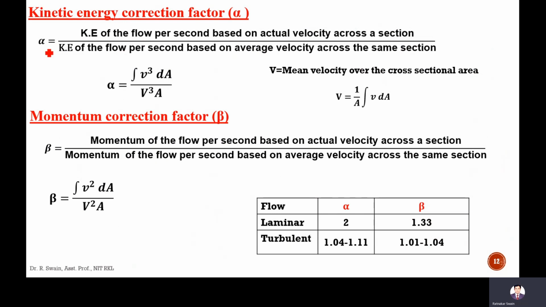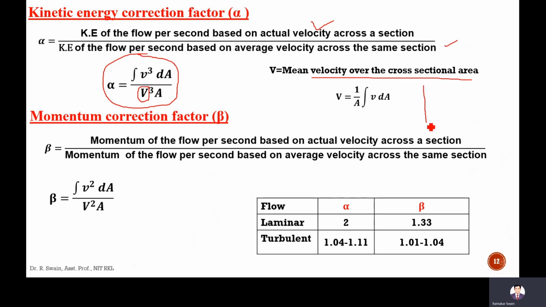The alpha is nothing but the ratio of the kinetic energy of the flow per second based on actual velocity across a section, divided by the kinetic energy of flow per second based on the average velocity across the section. Actual velocity is a little different from the average velocity. Therefore, derivation is not required here, I am directly coming to the formula. Alpha equals integration of v cube dA divided by V cube A. What is V? This capital V is the average or mean velocity over the cross-sectional area.